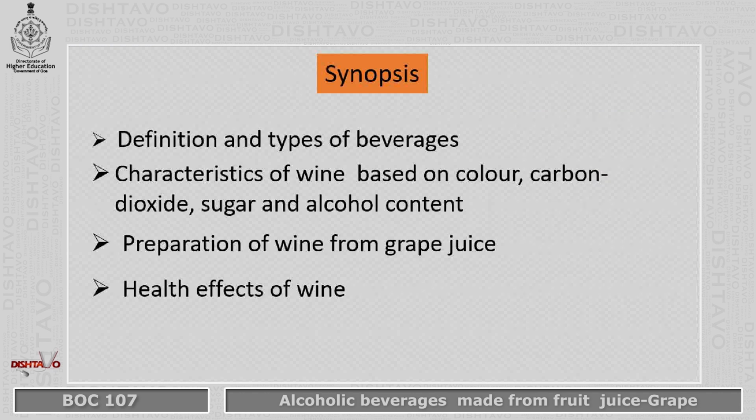In synopsis, definition and types of beverages we have studied. We have seen characteristics of wine based on color, carbon dioxide content, sugar, and alcohol content. We have seen the method of preparation of wine from grape juice and health effects of wine.